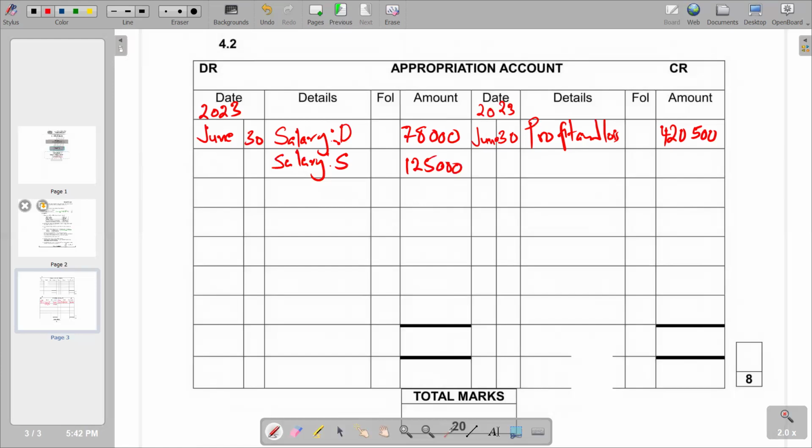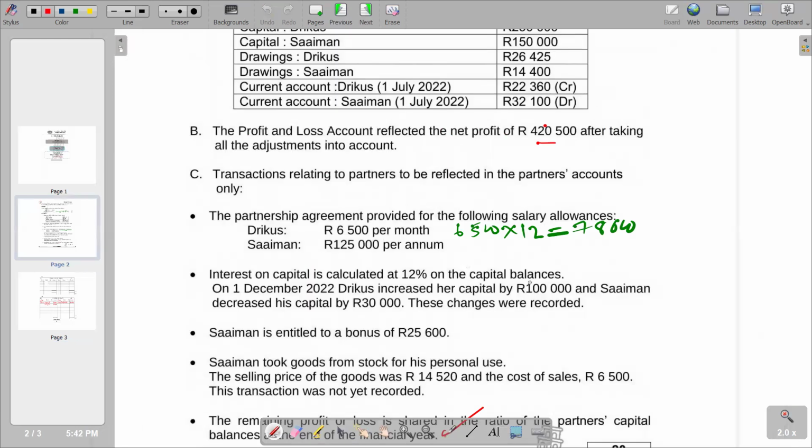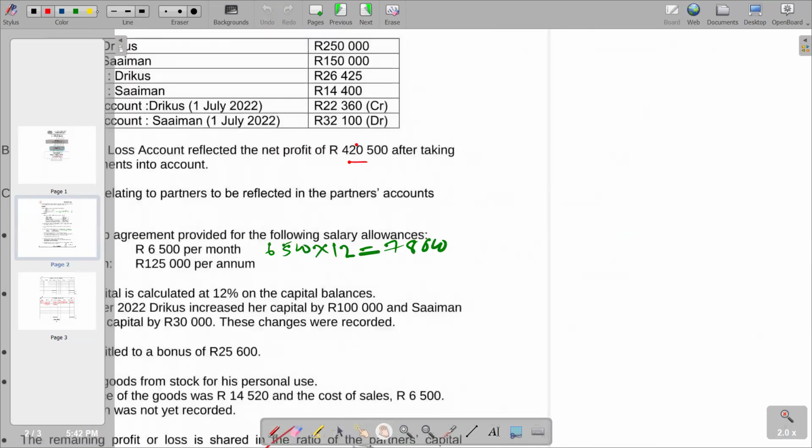The next point says interest on capital is calculated at 12% on the capital balances. Triggers increased the capital by 200,000 and Simon decreased his capital by 30,000. So basically, we are supposed to make some calculations in terms of interest on capital. We can start with Triggers, which is